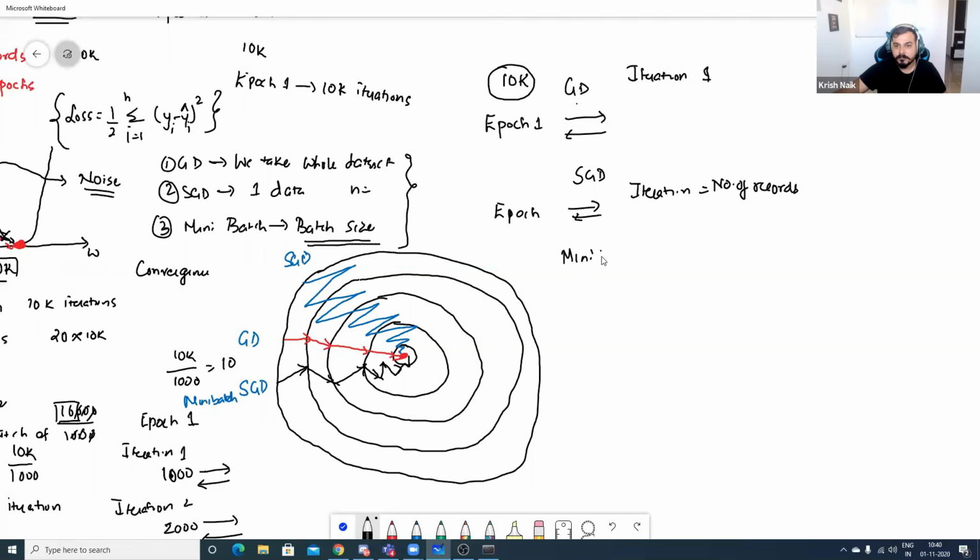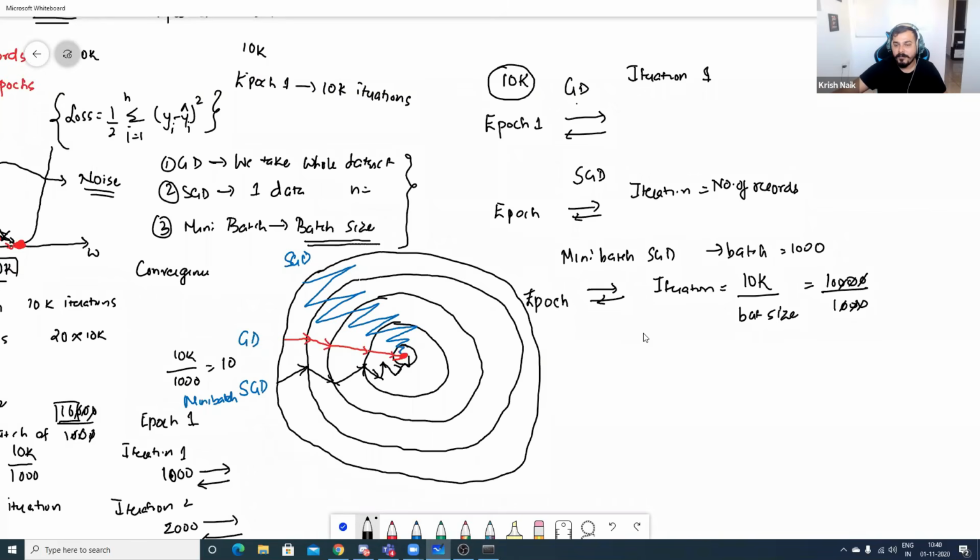In mini batch SGD, inside every epoch, for doing the front propagation and back propagation, how many iterations will there be? The iterations will be equal to the total data set divided by batch size, right? So here I'm specifying some batch size. Suppose I specify my batch size is 1000, so my total number of iterations will be 10,000 divided by 1000.